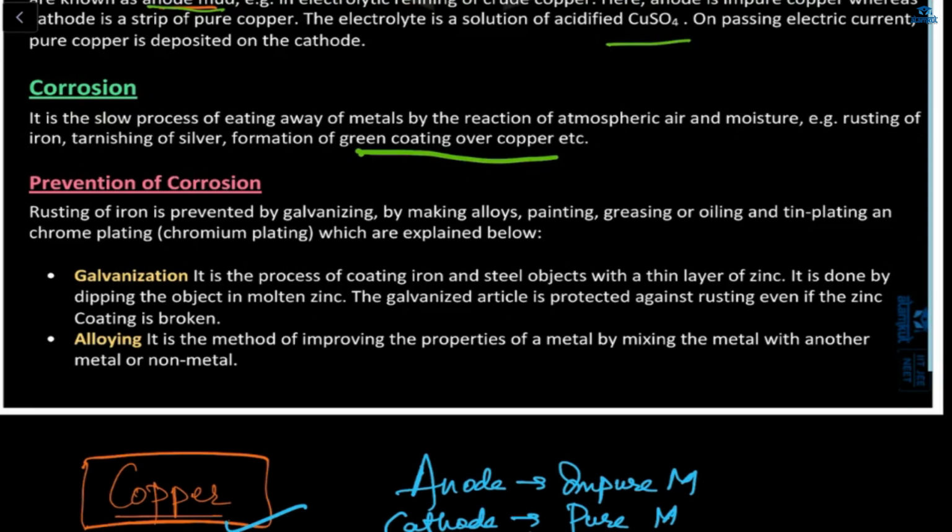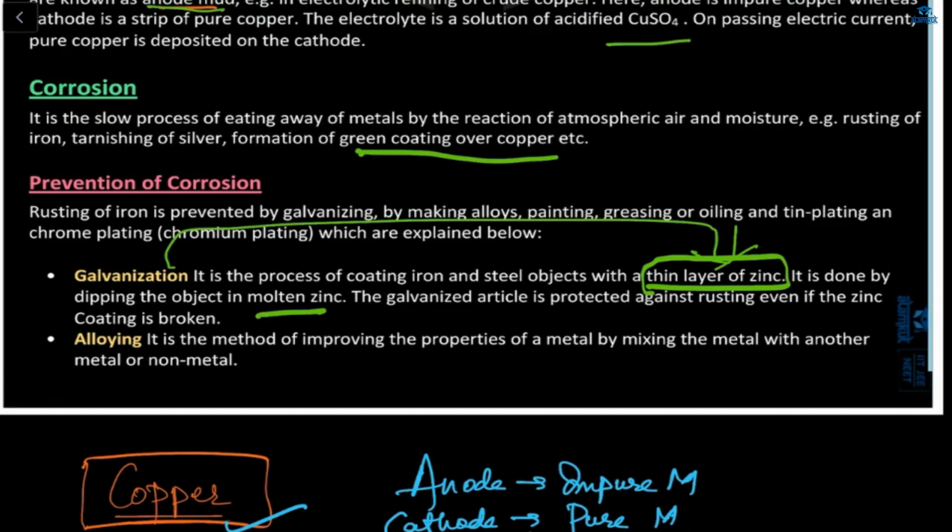So prevention: how to prevent corrosion? Galvanization. What does galvanization mean? We will coat iron with a thin layer of zinc. Galvanization means we coat the iron with the help of a thin layer of zinc, and it is done by dipping the object in molten zinc.